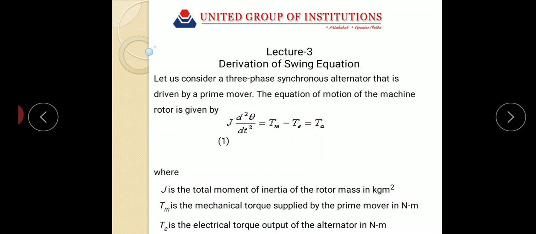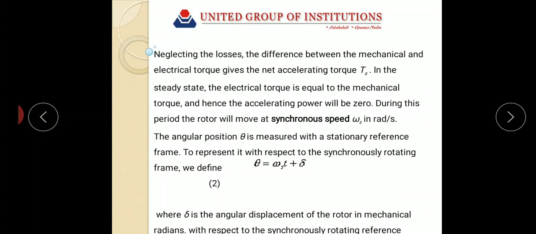Here J is the moment of inertia of the rotor masses in kilogram meter square, theta is the angular position of the rotor, t is time in seconds, Tm is the mechanical or shaft torque supplied by the prime mover, Te is the net electromagnetic or electrical torque, and Ta is the net accelerating torque.